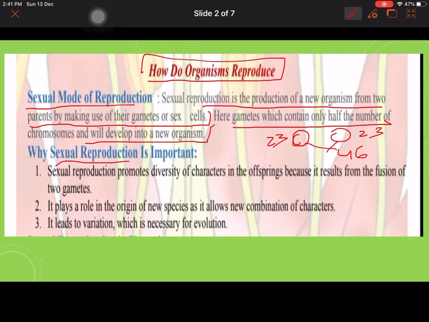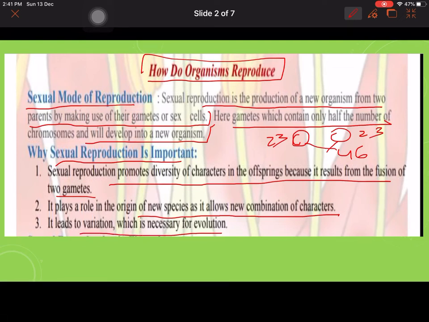So why is sexual reproduction important? It provides diversity of character in offspring because it results from the fusion of two gametes. Second, it plays a role in the origin of new species also, because new combinations of characters occur. Third, it leads to the variation which is necessary for evolution.